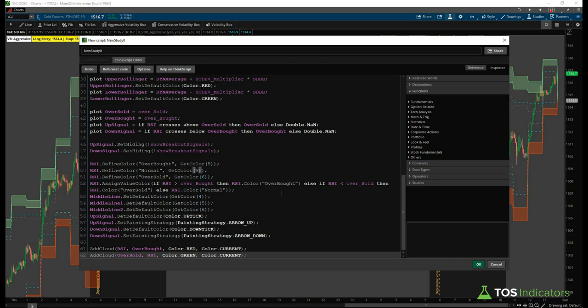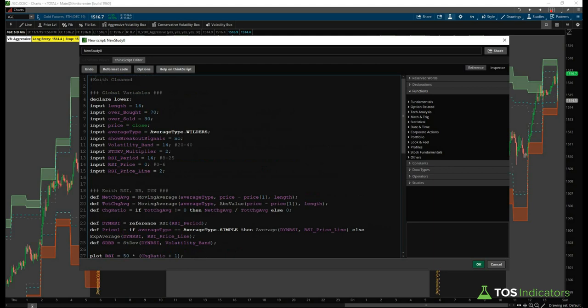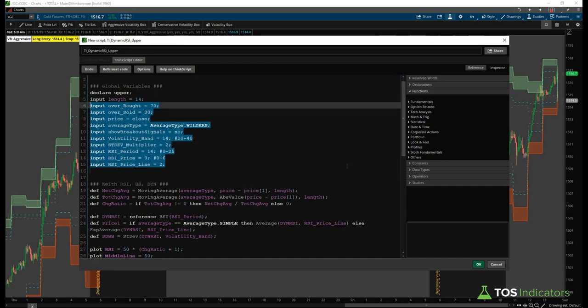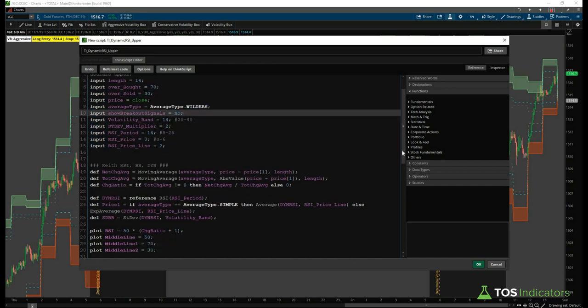And for those of you following along in the tutorial, this is available on the website if you'd like to take a look at the actual code. And so here we'll have the name TI_dynamic RSI, and then we'll call this upper, and we'll make sure we change this declare variable up here to say upper. And now if we just scroll through the code real quick, we'll see we have all of our global variables up here.